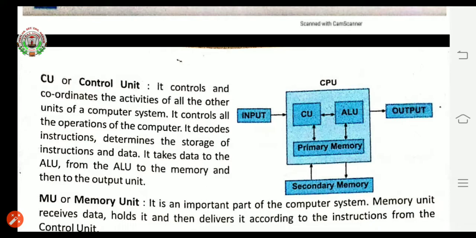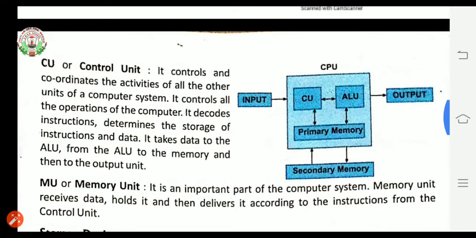It controls the operation of the computer. Means whichever operations are there, whichever activities are going on in this computer, it will be maintained or controlled by this control unit. It decodes instruction, determines the storage of instructions and data. Now what does it do?